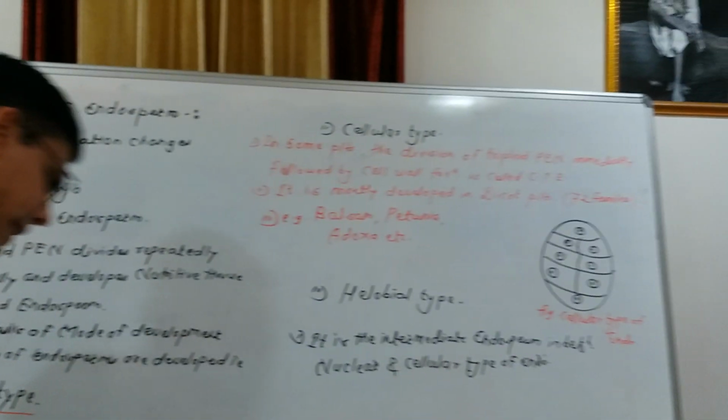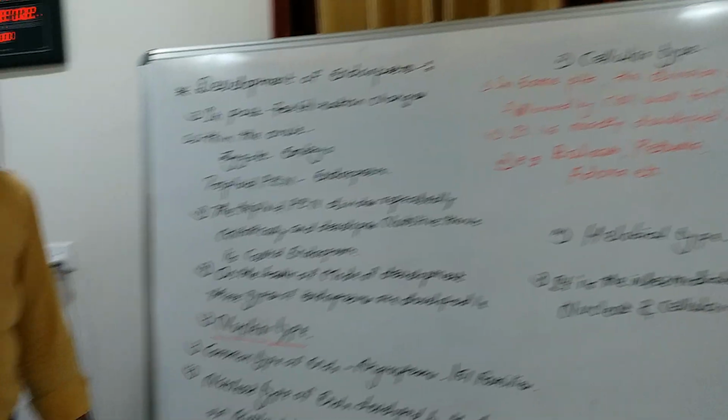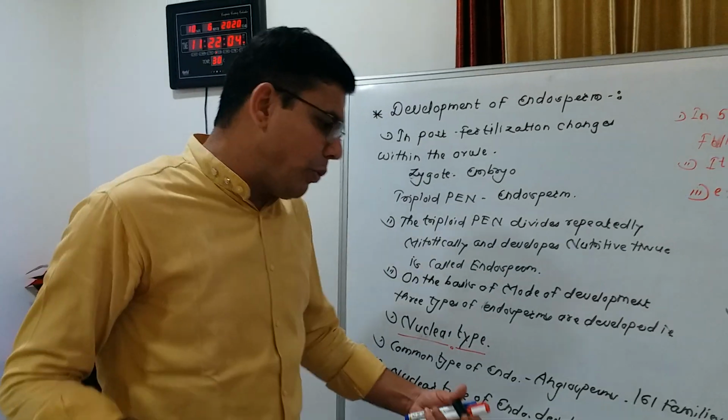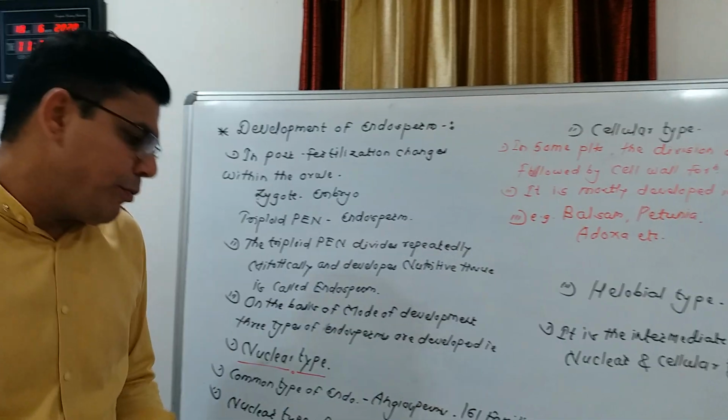Okay, so in this case, the first division of triploid primary endospermic nucleus is followed by the transverse